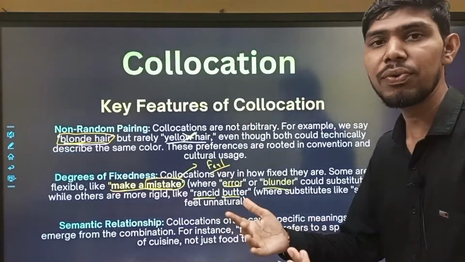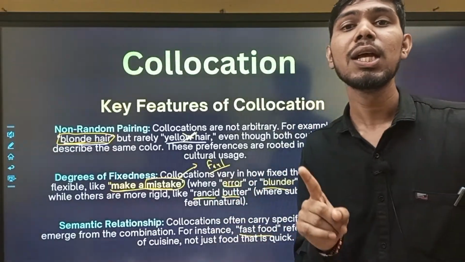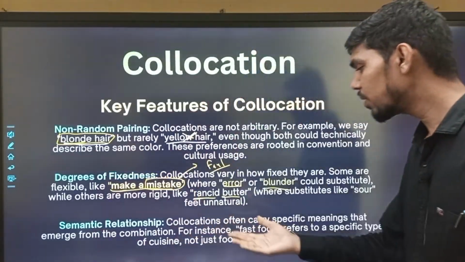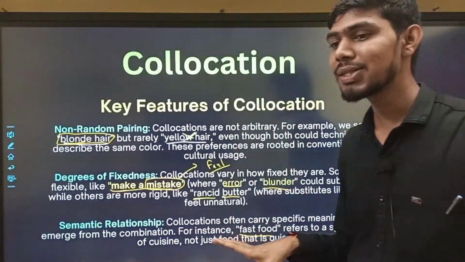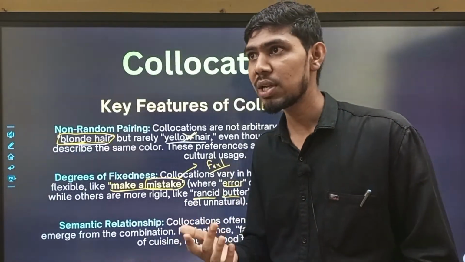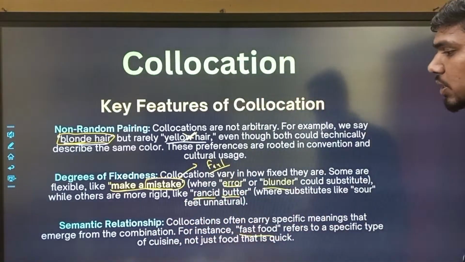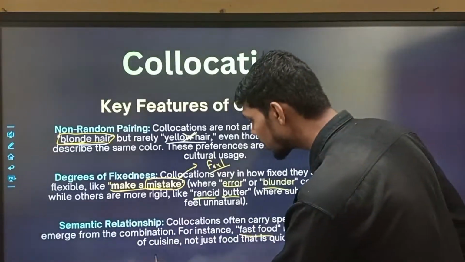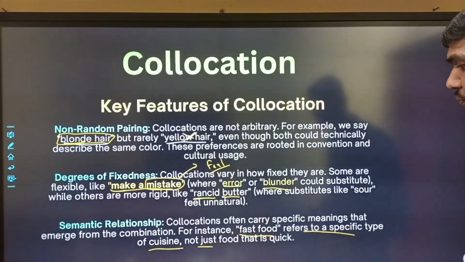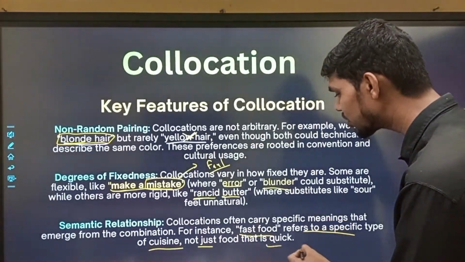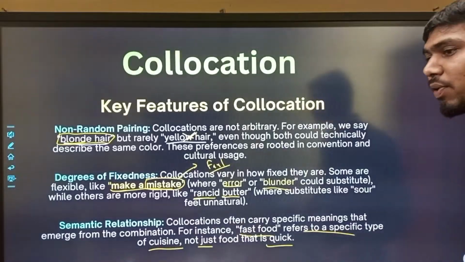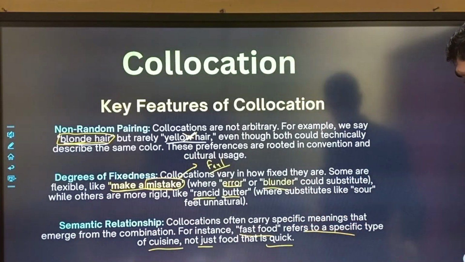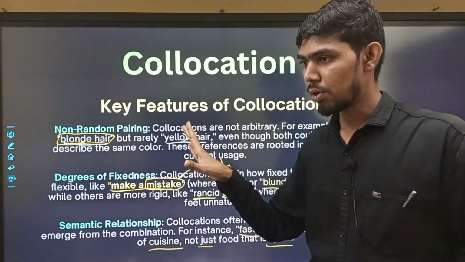In the same way we use fast food, but we cannot say sweet food, quick food, or rapid food, because these words don't sound professional, natural, or smooth. Fast food refers to a specific type of cuisine, not just food that is quick. Rather, we say fast food or junk food. Okay, so this is the discussion.